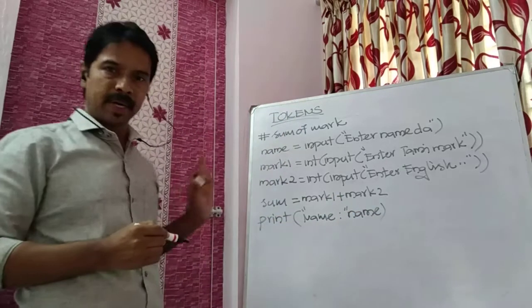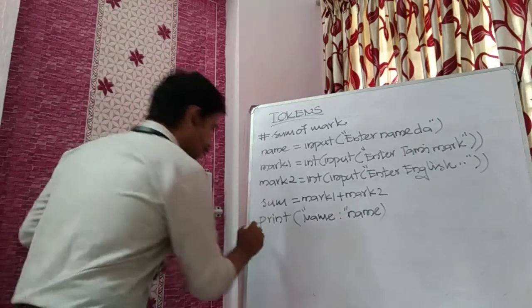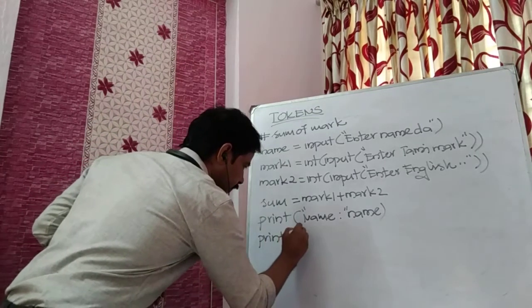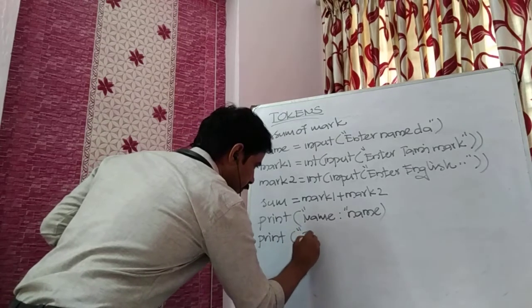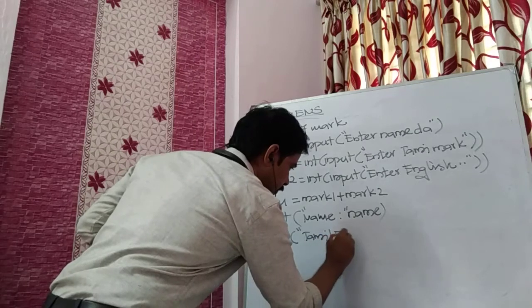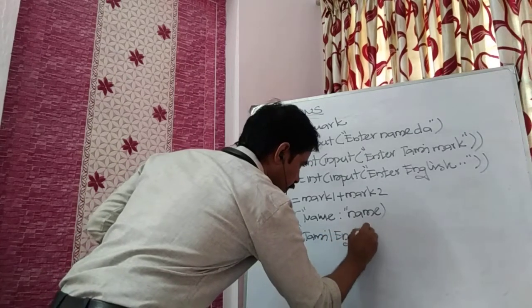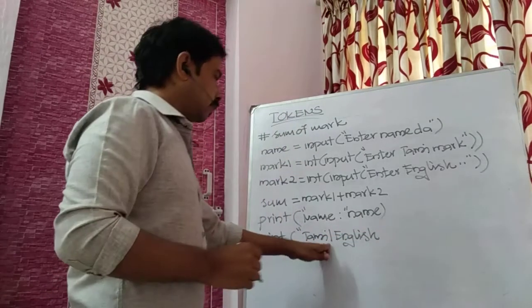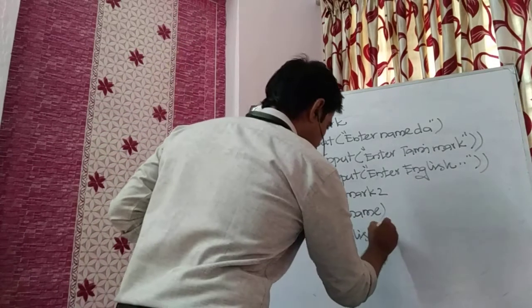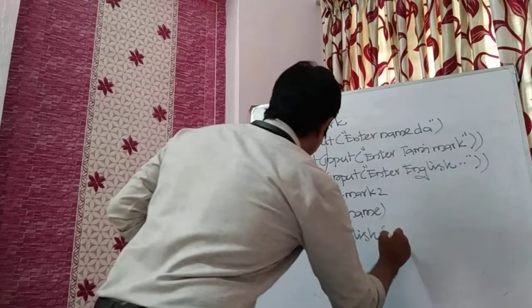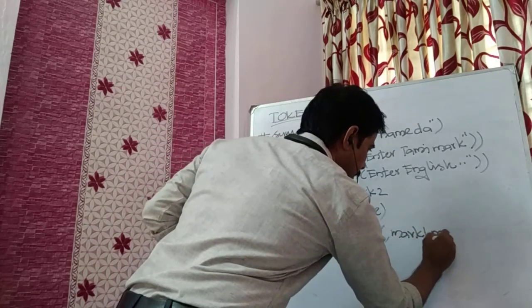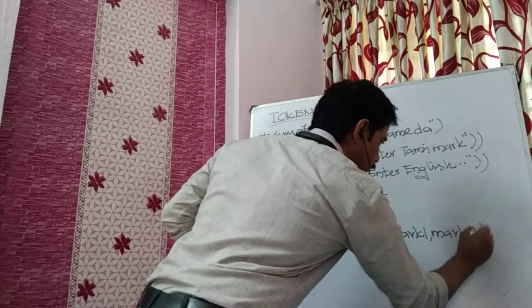Then again print Tamil and English. All together I am going to print; we can print that too, by putting a comma: mark1, comma, mark2.